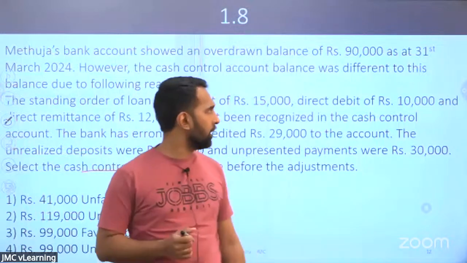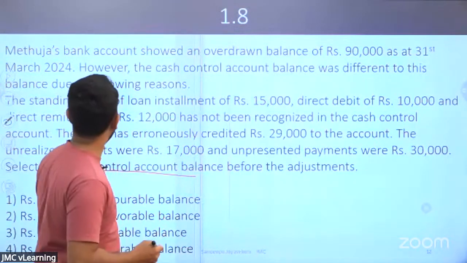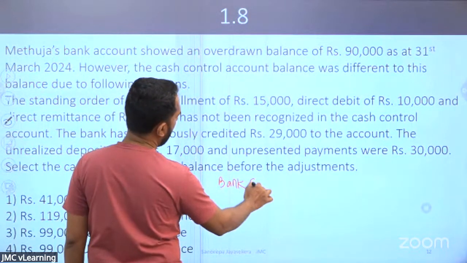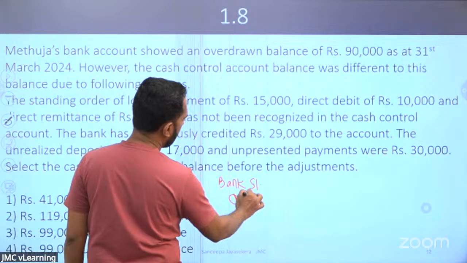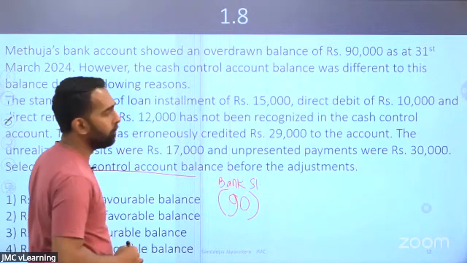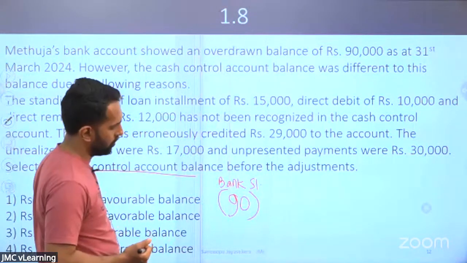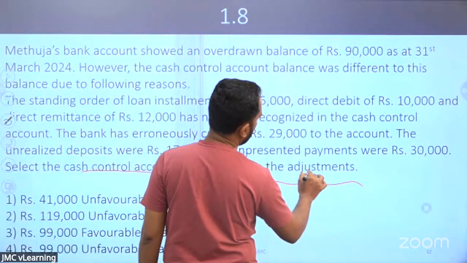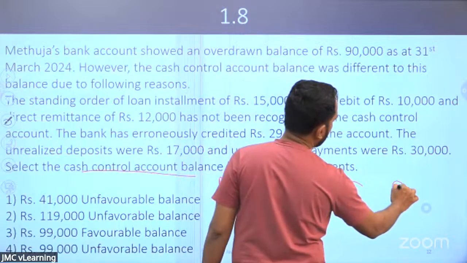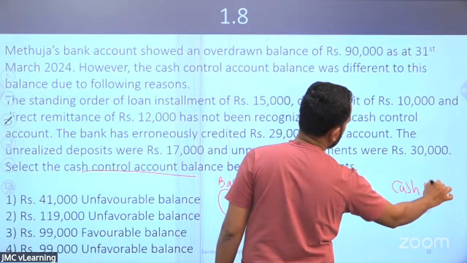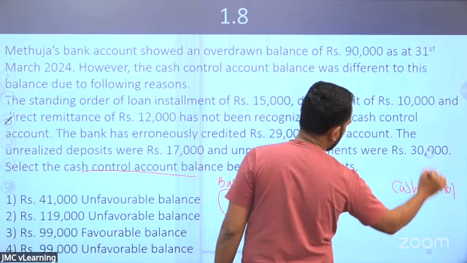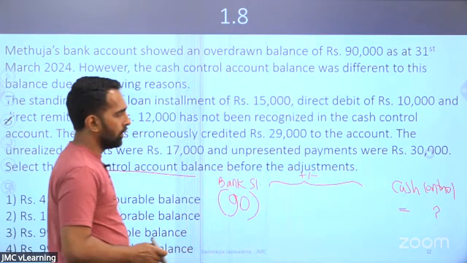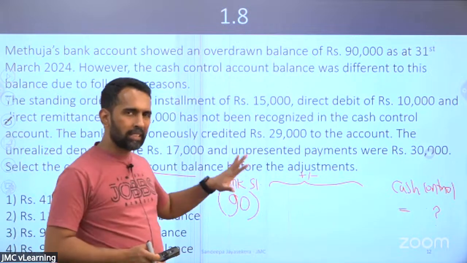Those who have followed my classes know we have the mechanism to do that. Let's see how to do it. First of all, as per the bank statement, we have a negative balance of 90,000. Overdrawn balance means negative. Then we need to do the adjustments. With those plus and minus adjustments, we are trying to arrive at the cash control account balance. That is what we are trying to find. So you don't have to prepare the reconciliation format.